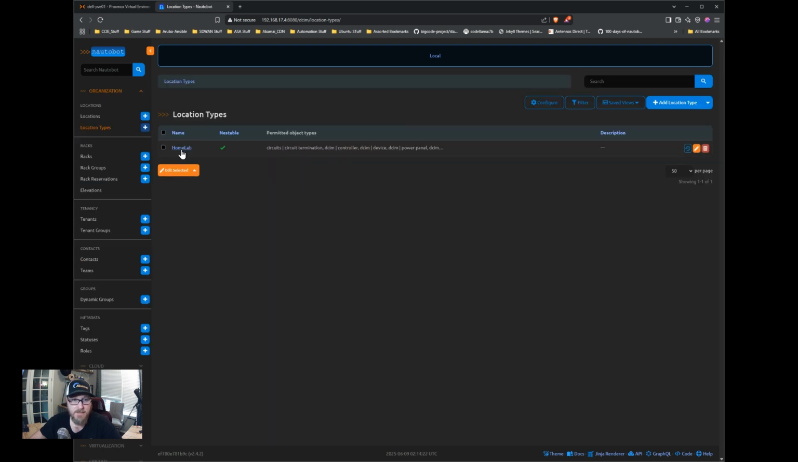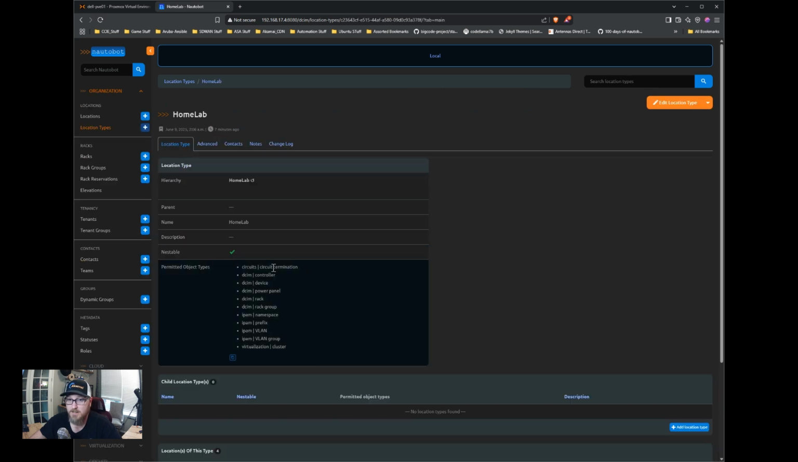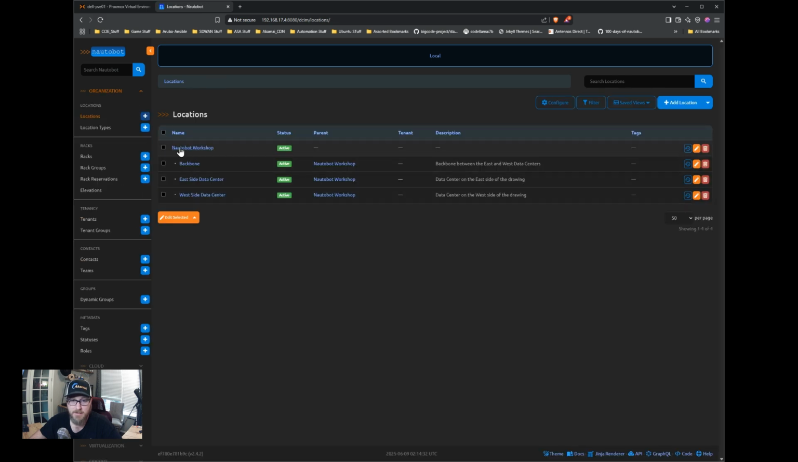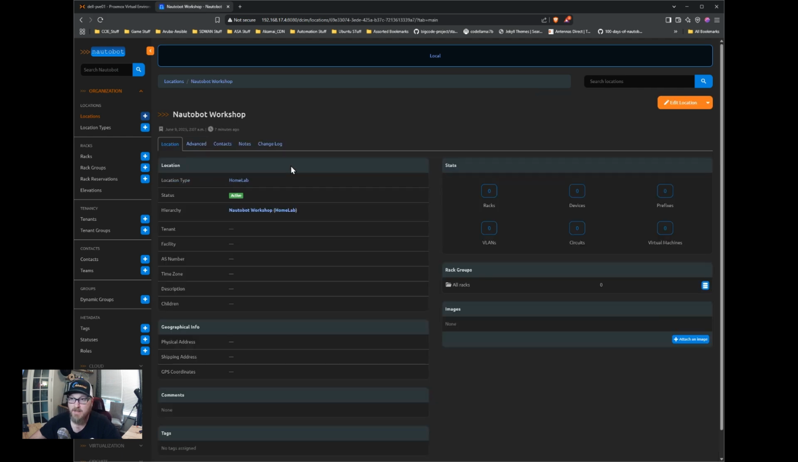And if we go under organization, we can look at the location types that we created. Here is the home lab single location type with all of the assigned content types here. And then if we look at the locations, here again are the locations that we created. So what I had done here is the Nautobot Workshop is the parent location, and then all of these other locations are actually nested below the Nautobot Workshop. So you can organize your locations in this fashion.